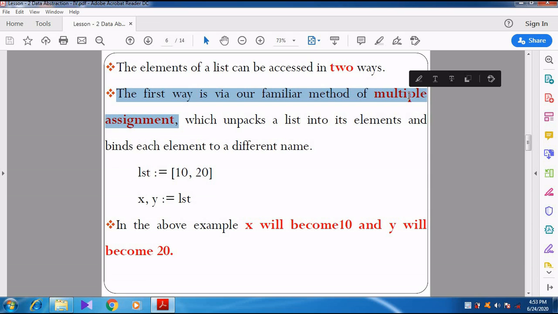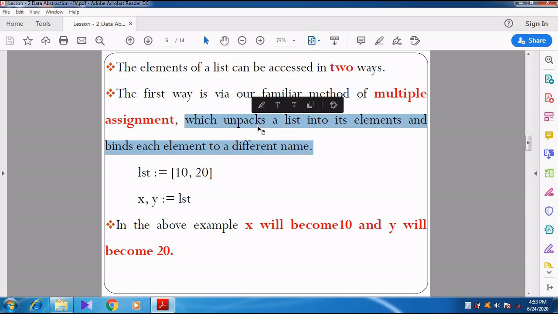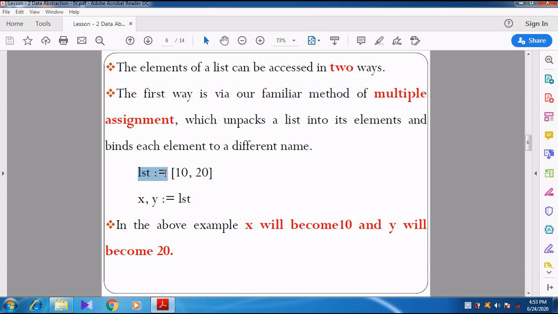What is the use of the multiple assignment method? This particular method is used to unpack a list into its elements and bind each element to a different name. See the example they have given. lst := 10, 20. Here again you remember this colon equal to.